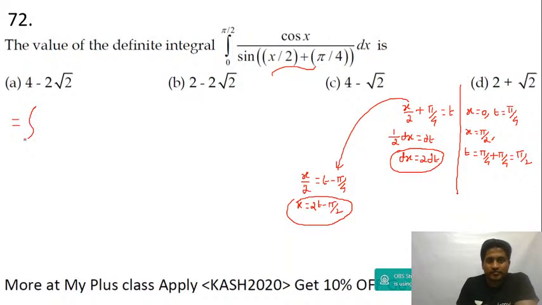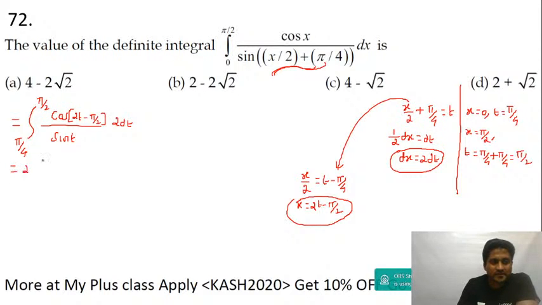Now this is equal to integration of, when x is equal to 0, t is equal to pi by 4. When x is equal to pi by 2, t is pi by 2. Okay, and then the denominator becomes sine t, because sine of x by 2 plus pi by 4 I took as t. And then cos of x will be equal to cos of 2t minus pi by 2. Is it not? Okay, and then dx is equal to 2 into dt. 2 is a constant, I'll take outside. And then the limits are pi by 4 and pi by 2.